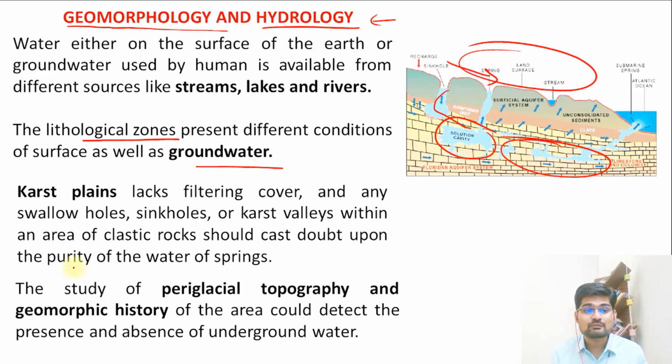And there are various examples. For example, karst plains lack filter cover. Then swallow holes, sinkholes, karst valleys. Remember all we have studied in the karst landforms. Remember these areas do not have drinkable underground water.